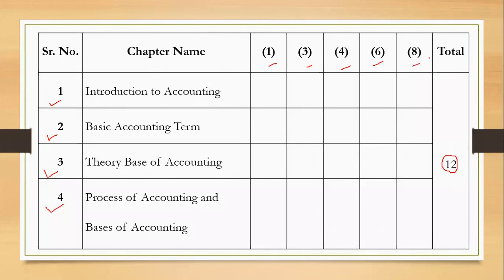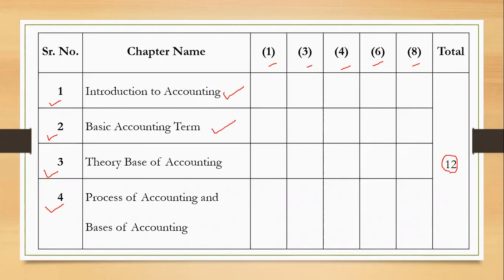Okay, many of the students do have a practice of asking, sir, chapter-wise weightage? There is no chapter-wise weightage at all. Okay, particular chapter ka kitna weightage hai? Nothing like that. Okay, unit 1, 4 chapters, 12 marks. So it is totally up to me, how do I distribute these 12 marks amongst the 4 chapters. Okay, chapter 1 is Introduction to Accounting. This is a chapter I'm going to start with, maybe possible today or tomorrow, right?